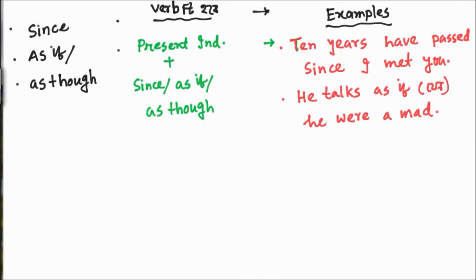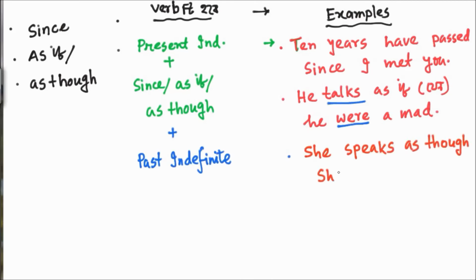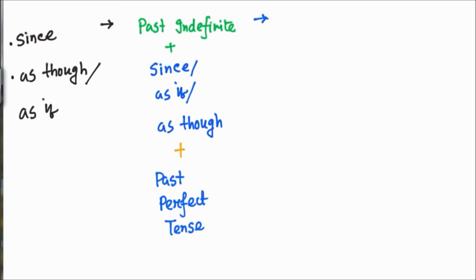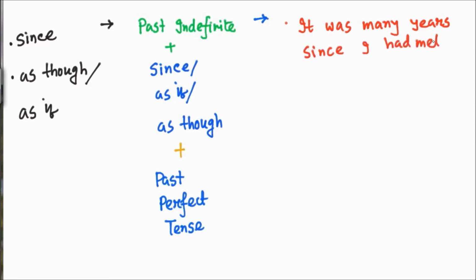He talks as if, as if is used in the sense of as though, and the next tense will be past indefinite. She speaks as though she were a man. Similarly, if since, as if or as though is there and the tense before it is past indefinite, the next tense must be past perfect tense. For example: It was many years since I had met you.